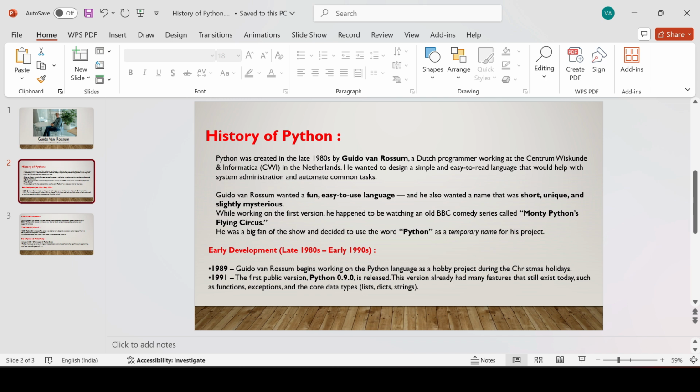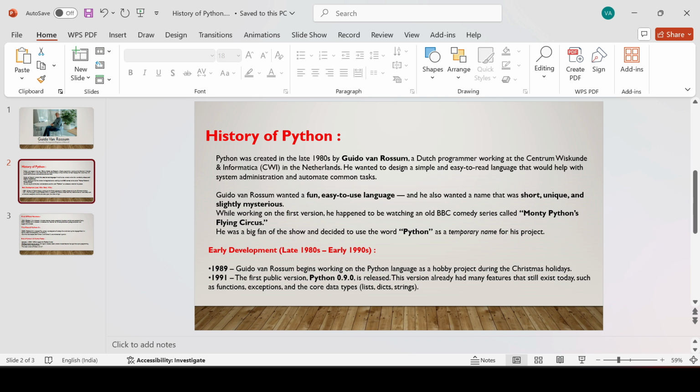The history of Python: how he created it, what the roots are, these details we are going to discuss now. Python was created in the late 1980s by Guido van Rossum. He was a Dutch programmer working at Centrum Wiskunde & Informatica in the Netherlands. He wanted to design a simple and easy to read language that would help with system administration and automate common tasks.